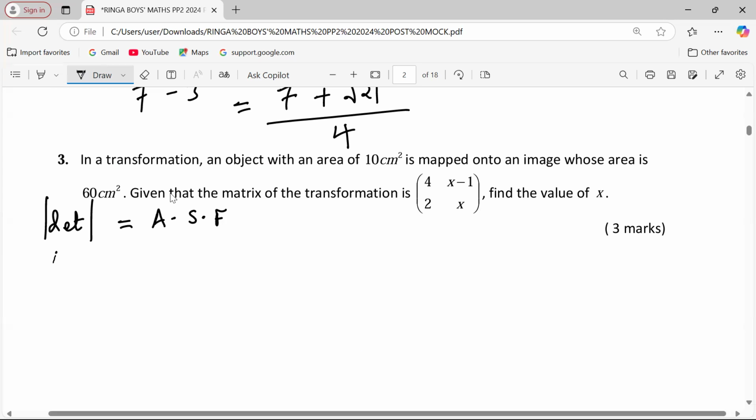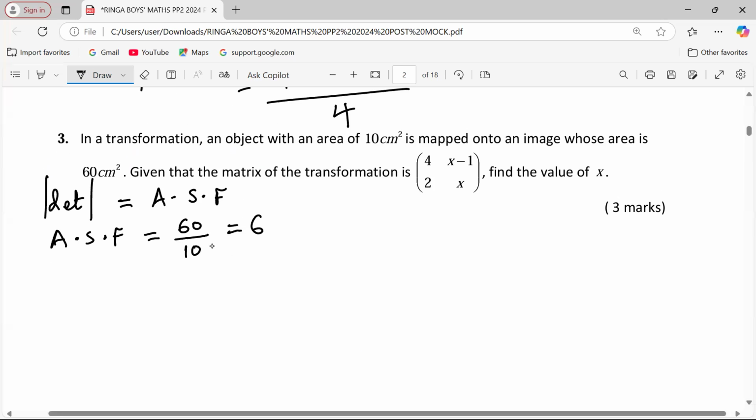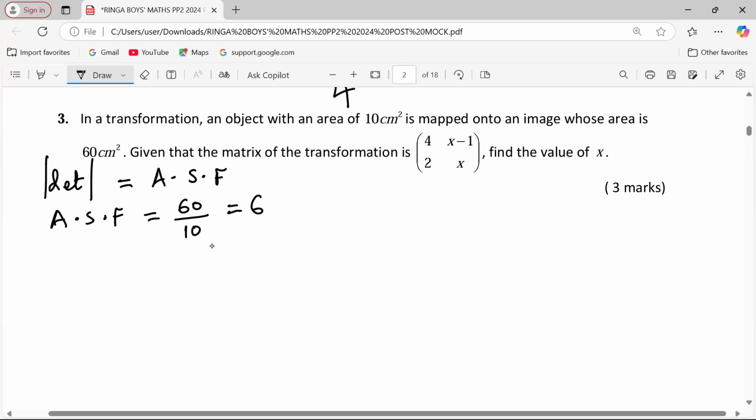So in this case, what is the area scale factor? When we take area of image out of area of object, we get area scale factor. Now that we are having the area scale factor for the image and object, then we can say that a determinant, which is usually given by product of the elements in the leading diagonal minus product of the elements in the other diagonal.